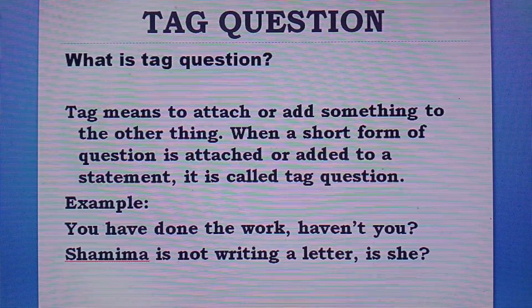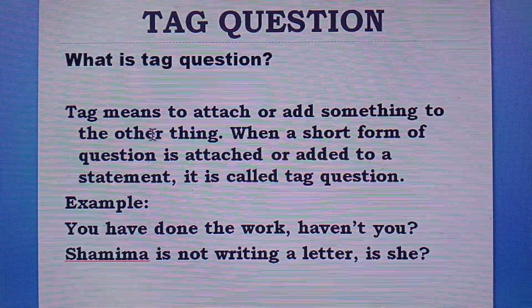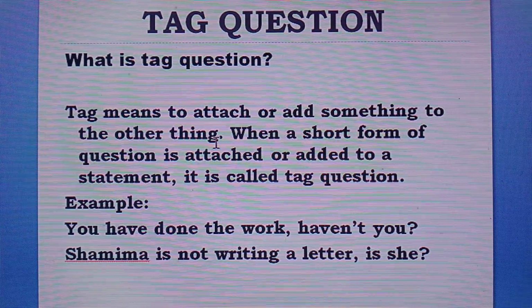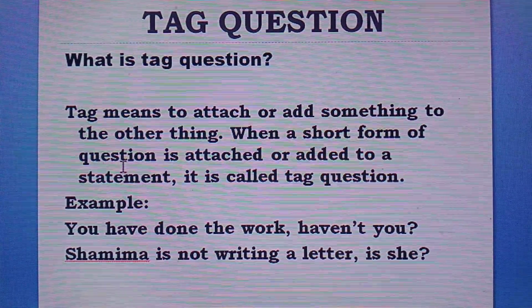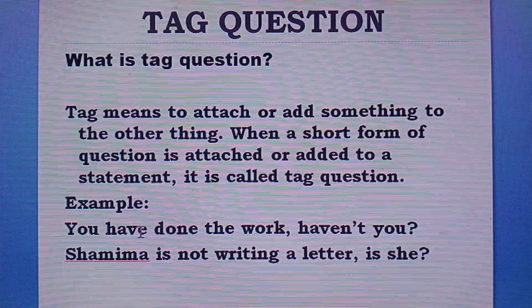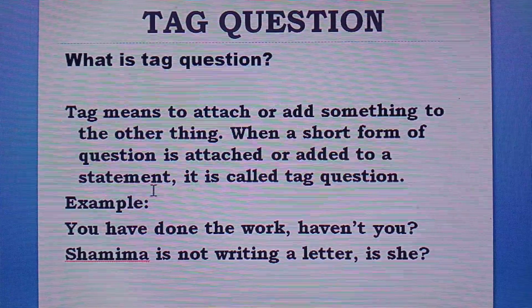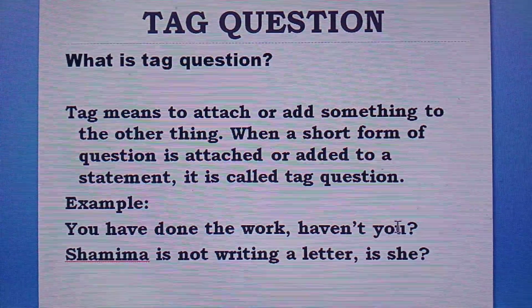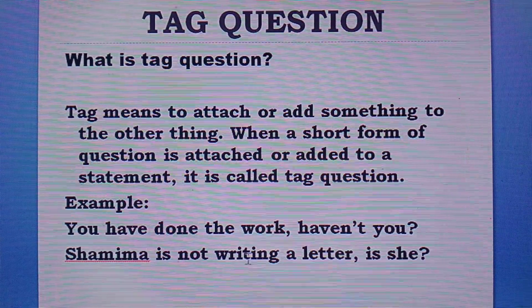Tag question. What is a tag question? Tag means to attach or add something to another thing. So, when a short form of question is attached or added to a statement, it is called a tag question. For example, you have done the work, haven't you? Shamima is not writing a letter, is she?